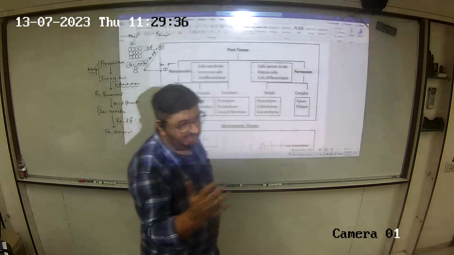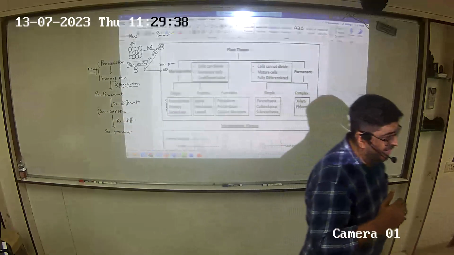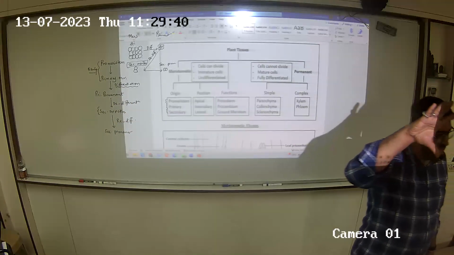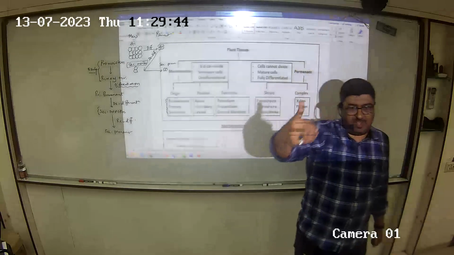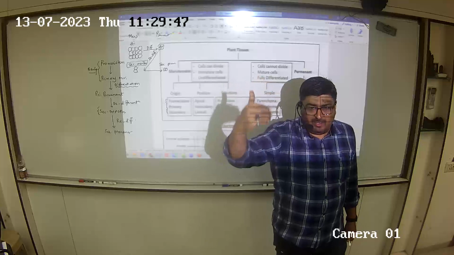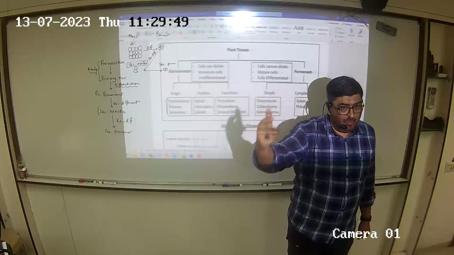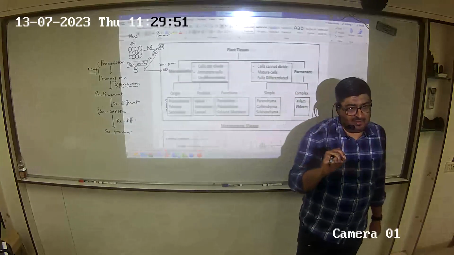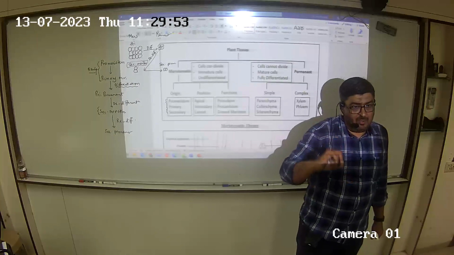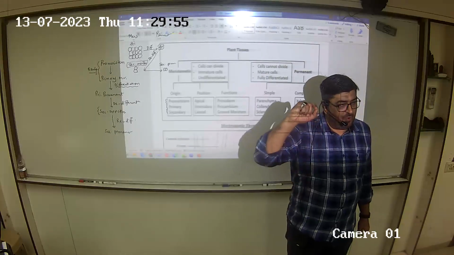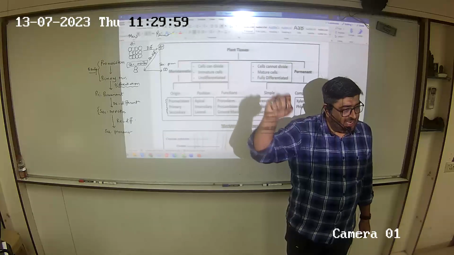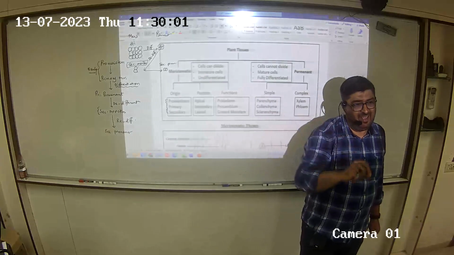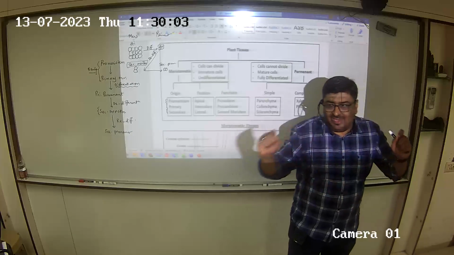Let's recap again. The embryo is formed. The tissue is pro. Pro becomes primary. Primary undergoes differentiation to form primary permanent. Primary permanent undergoes dedifferentiation to form secondary meristem. Secondary meristem undergoes redifferentiation to form secondary. So now I have got a variety of tissues in plants